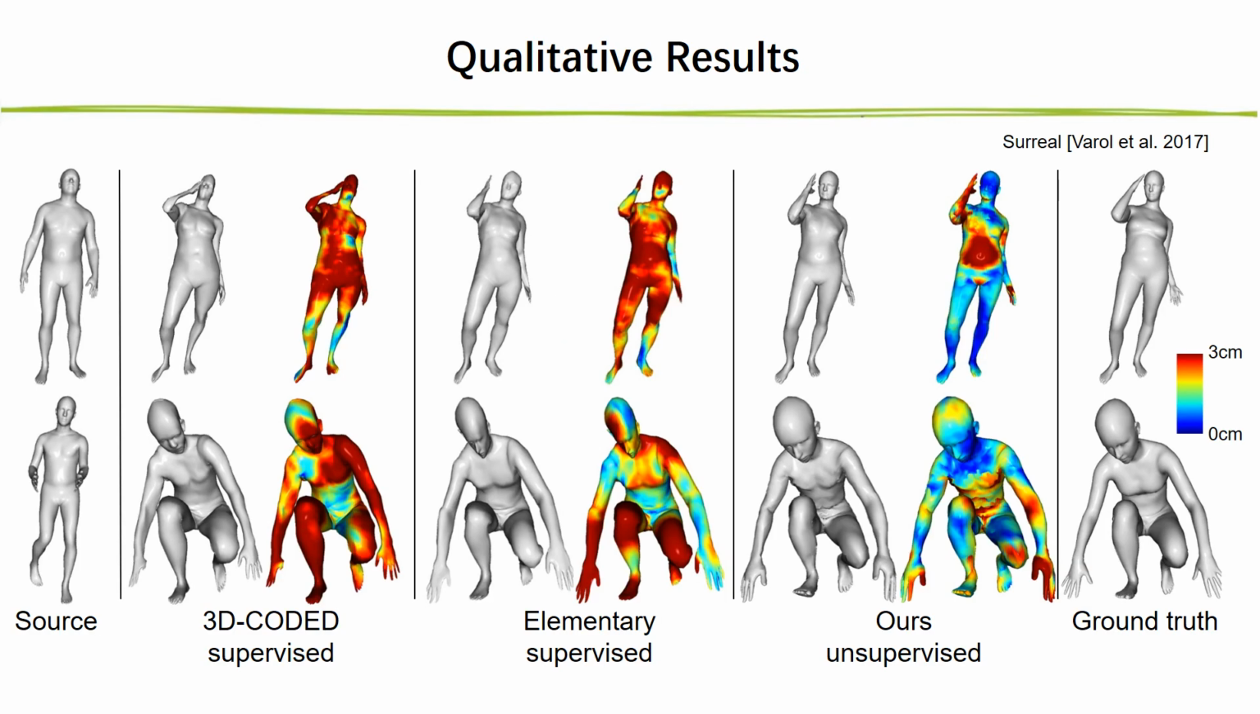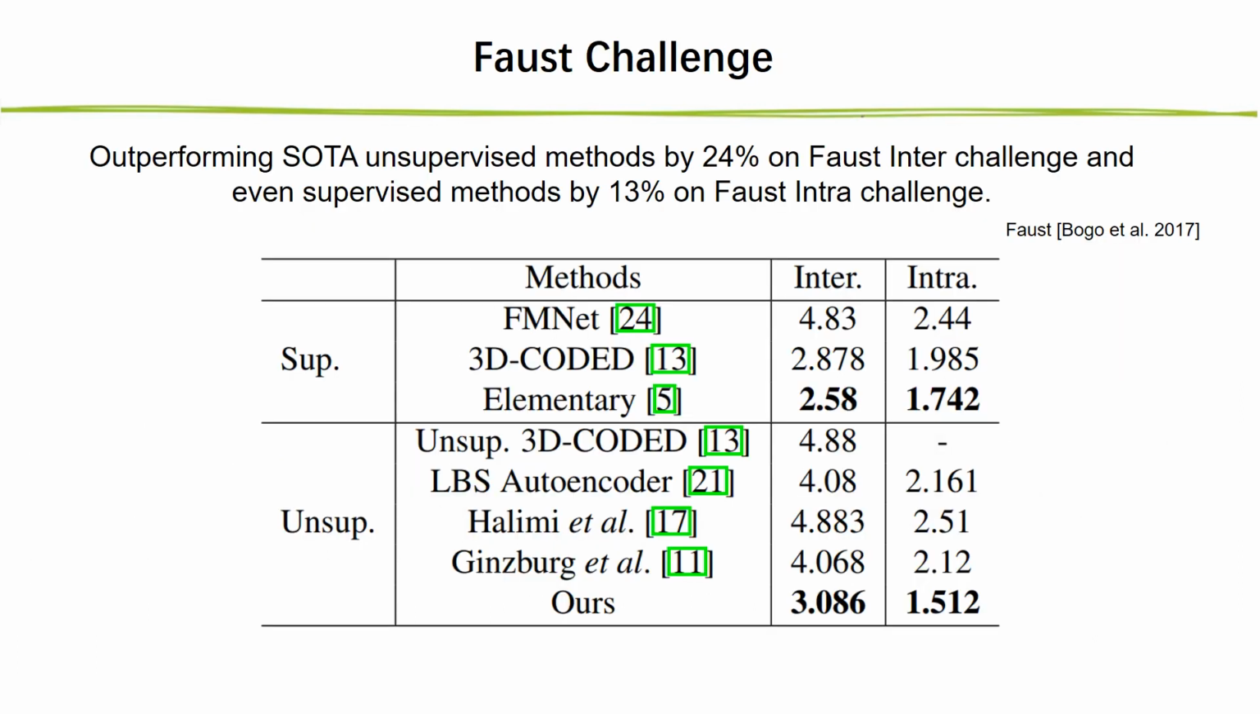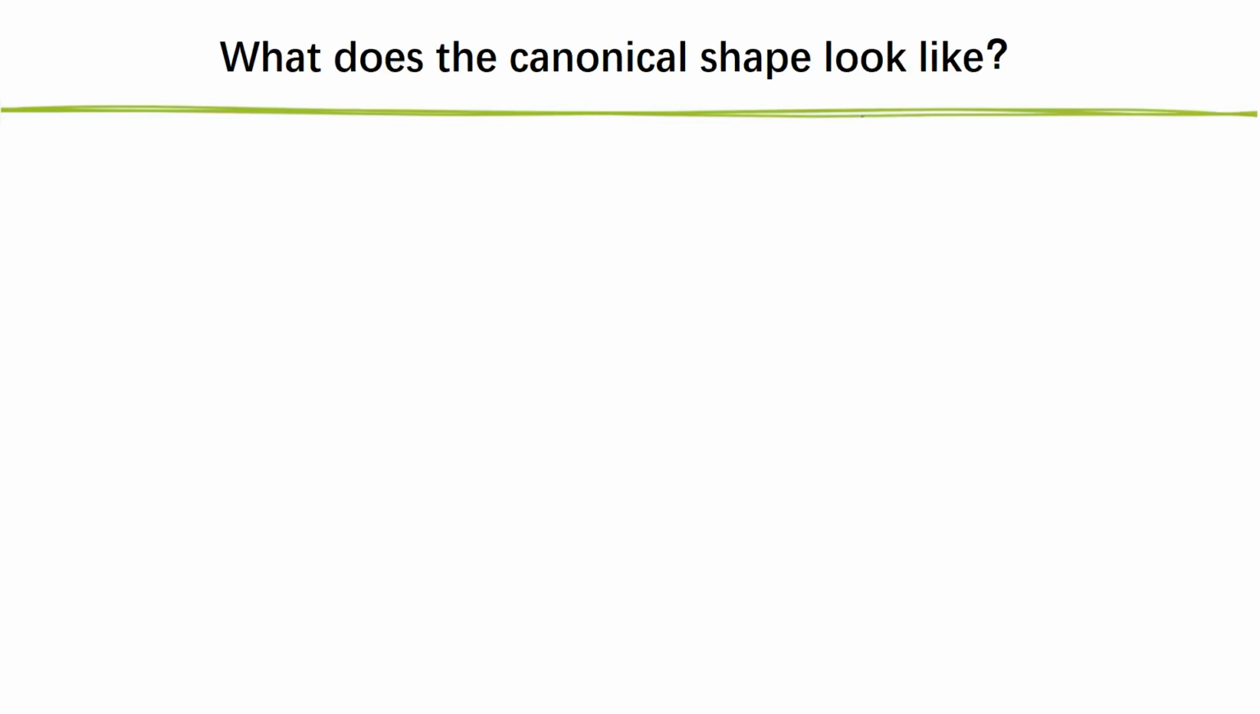We first show results on less sufficient training data. Compared to former supervised methods, our unsupervised method still shows lower error while avoiding artifacts. On the public Faust benchmark, our method outperforms SOTA unsupervised methods by 24% on the inter-challenge and even supervised methods by 13% on the intra-challenge.